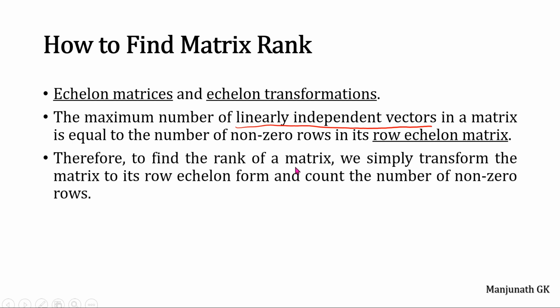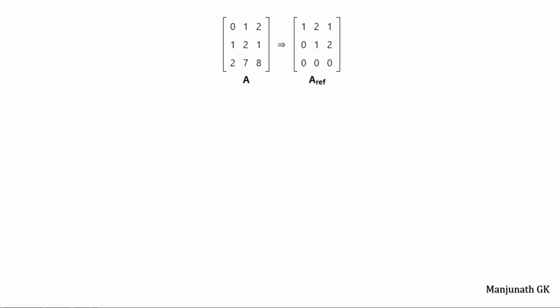So therefore, to find the rank of a matrix, we simply transform the matrix into row echelon form and count the number of non-zero rows. For a non-zero row, at least one element should be there. It should not be equal to 0. That is called a non-zero row or column.